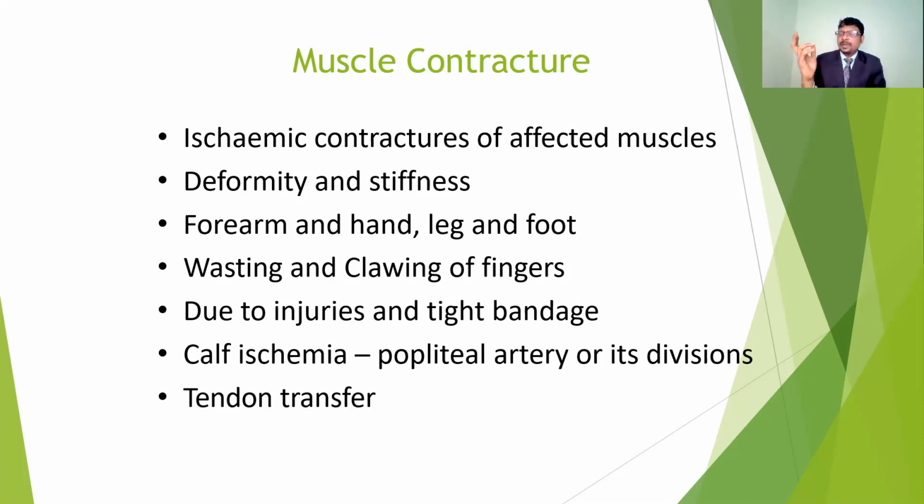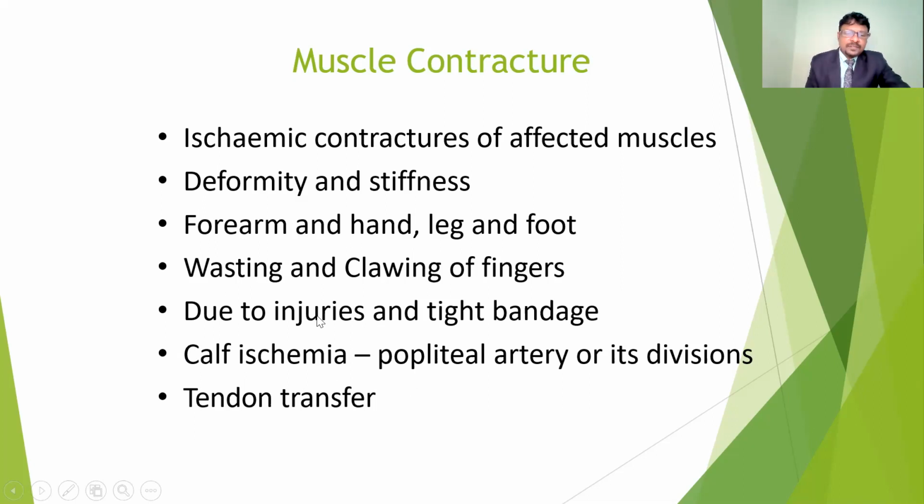If the flexor compartment is involved, there may be a radial claw hand or an ulnar claw hand, depending on the muscle group involved. If the ulnar compartment is involved, you get an ulnar claw hand. If the median compartment is involved, you get a median claw hand. The causative factors for the contracture are tight bandages or the injury itself.